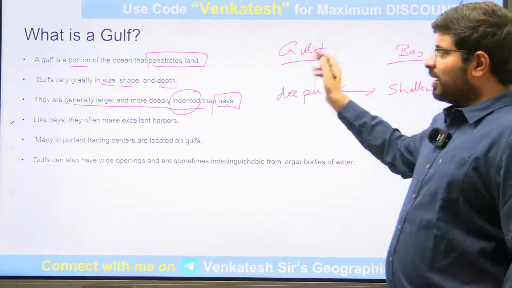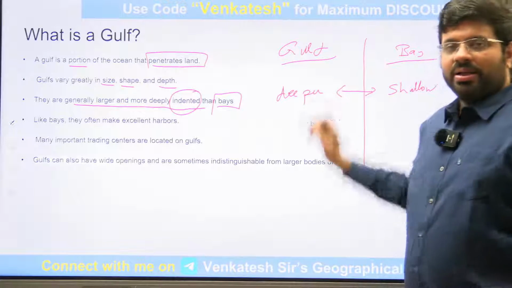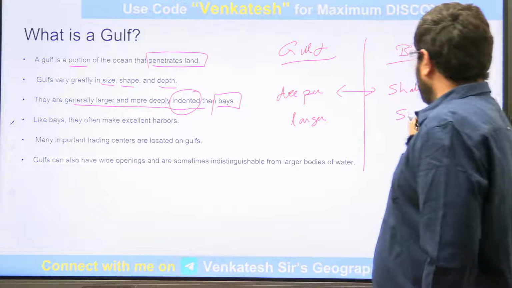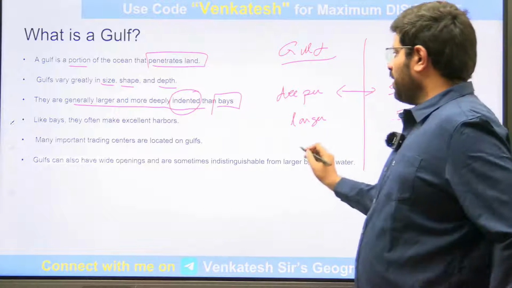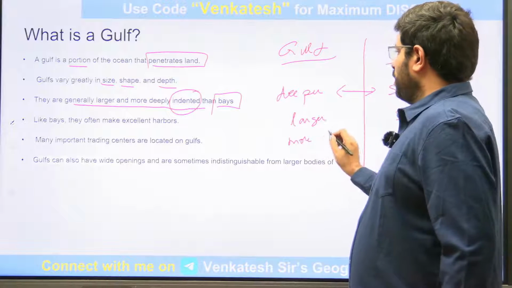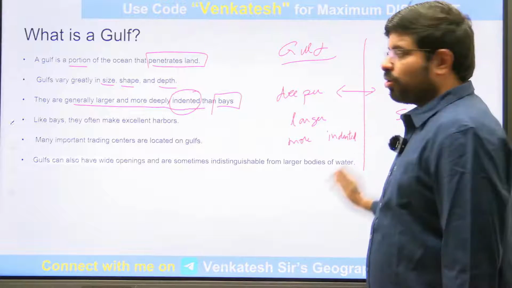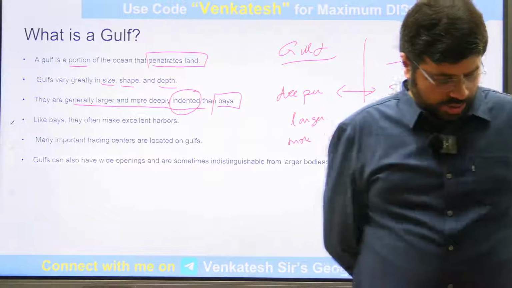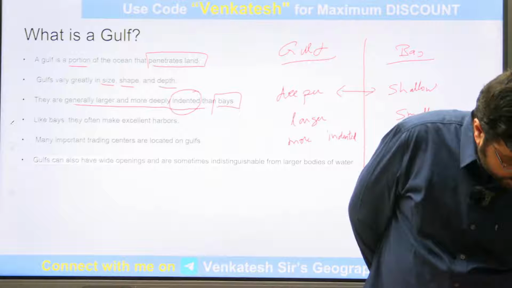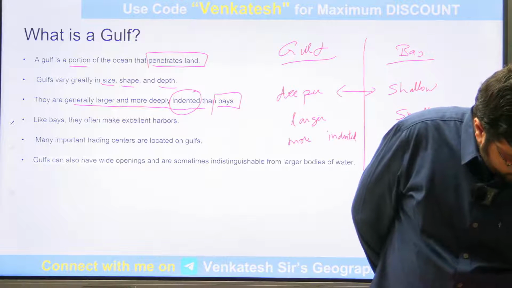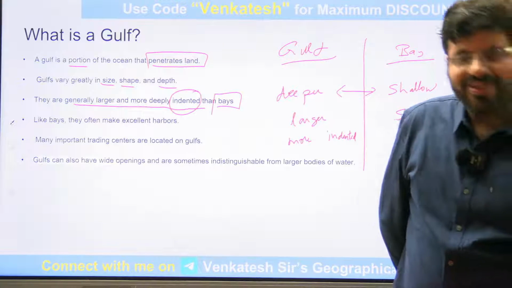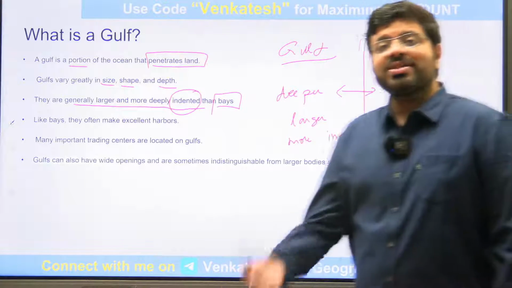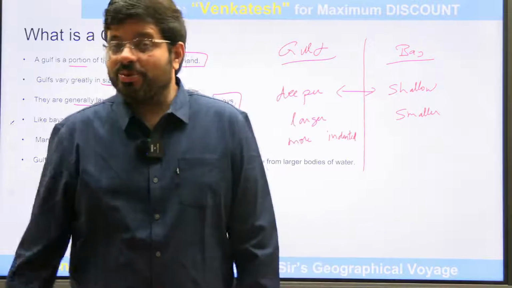So please understand the difference between gulf and bay: gulfs are deeper, they are larger, usually bays are smaller, and usually gulfs are more indented. That is, the coastline would be more moving like this, more unevenness. That is the thing. Yes, indent means किसी के अंदर. Okay, that is also right. That's also a good thing. Something like that, right? Now, what is the significance of bays and gulfs? Why are you supposed to learn about these things?